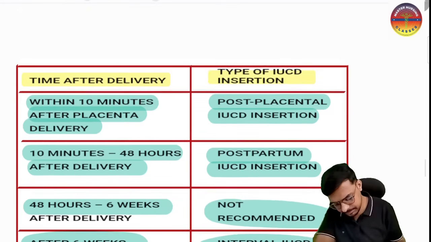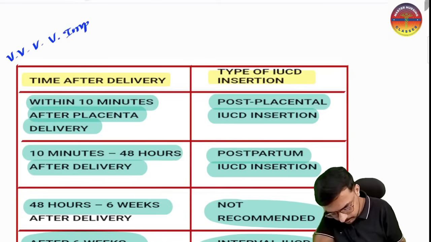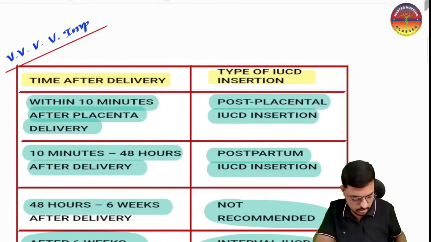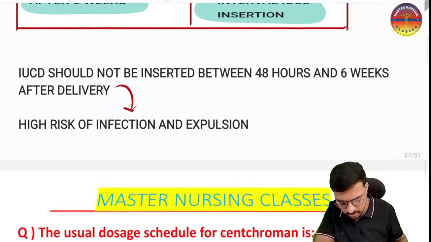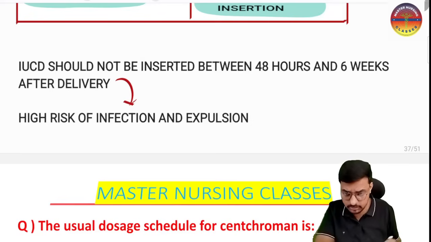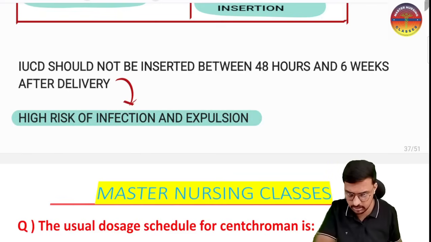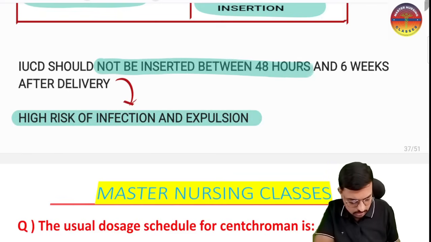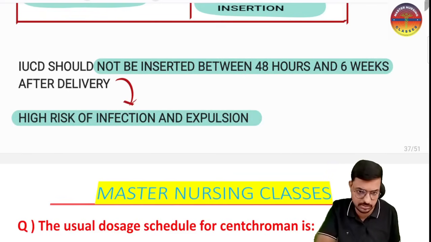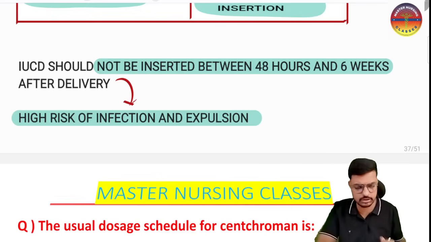This table is very, very important for your exam. So please do keep it in mind. And here it comes to why we should not insert between 48 hours and 6 weeks: because there is a high risk of infection and expulsion. IUCD should not be inserted between 48 hours and 6 weeks, because here there is a high risk of infection and expulsion of the IUCD.